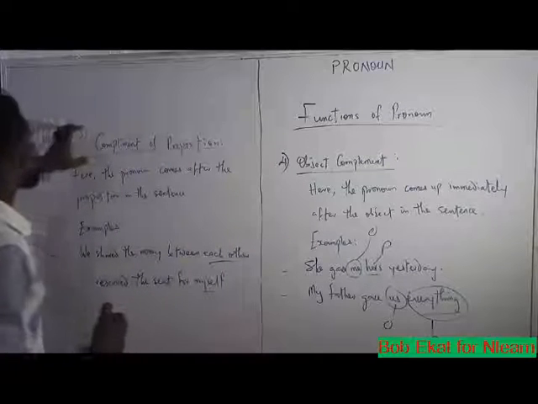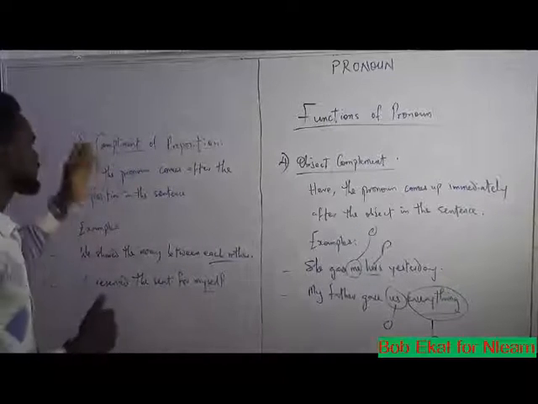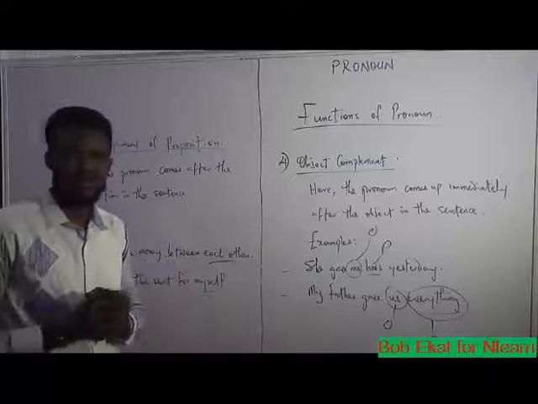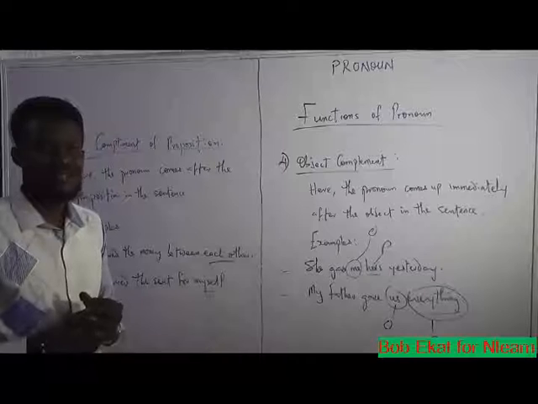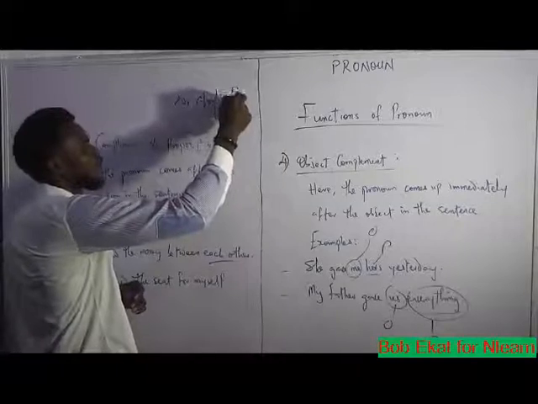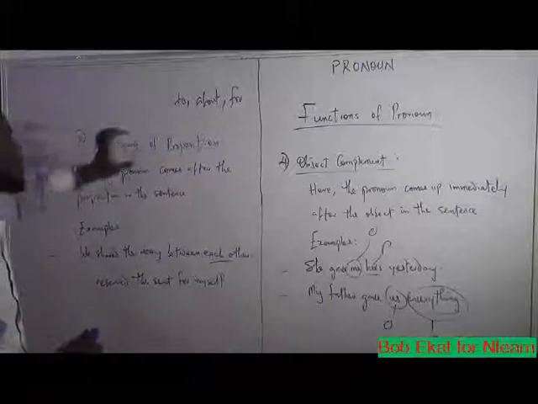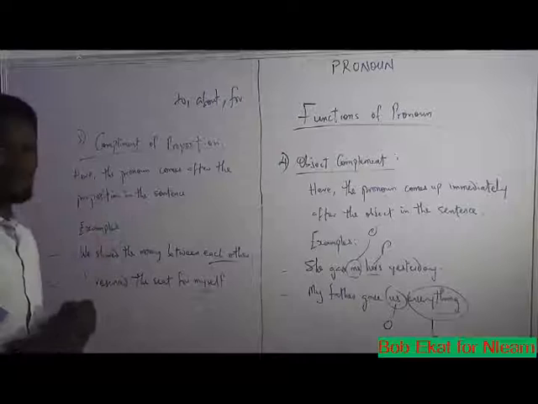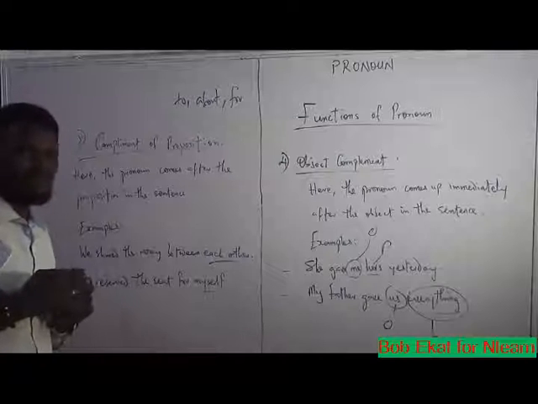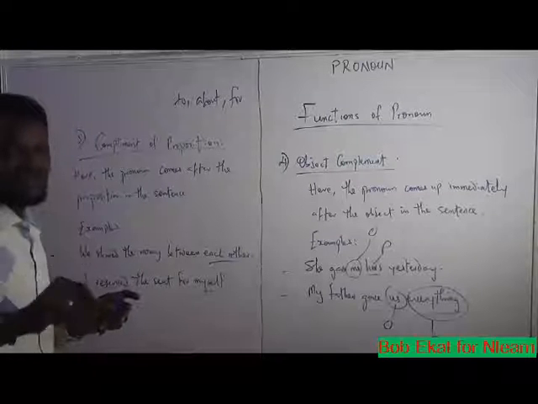Moving on. The fifth function of a pronoun is that it functions as complement of proposition. If you recall when we spoke about proposition, I did say it refers to words like to, about, for, and the likes. So, for complement of proposition, here the pronoun comes after the proposition in the sentence. So what you need to do to determine where the pronoun is in the sentence is to first find out what the proposition is and where it is.